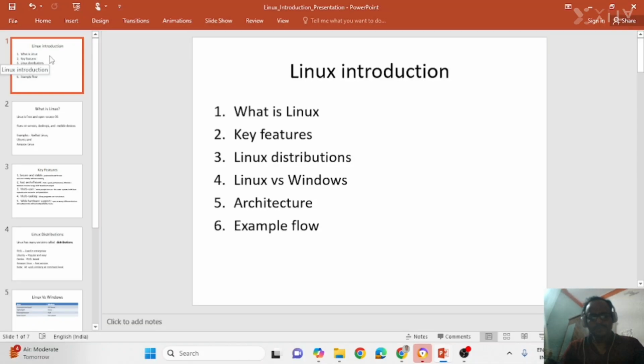Hi everyone. Today we will learn about Linux introduction. What is Linux and key features of Linux, Linux distributions, Linux versus Windows, architecture, and example flow.